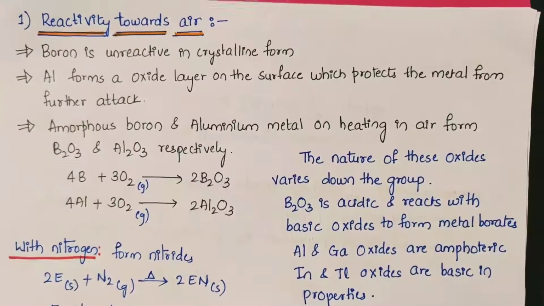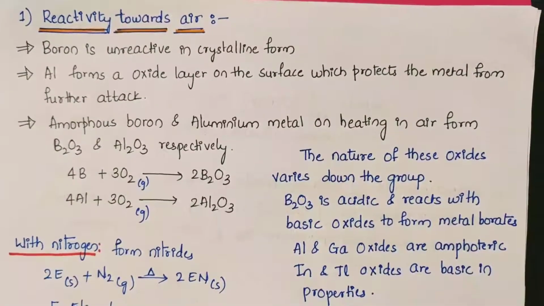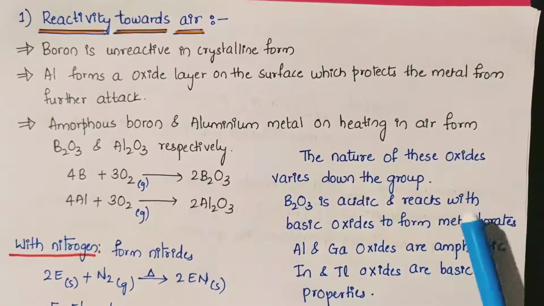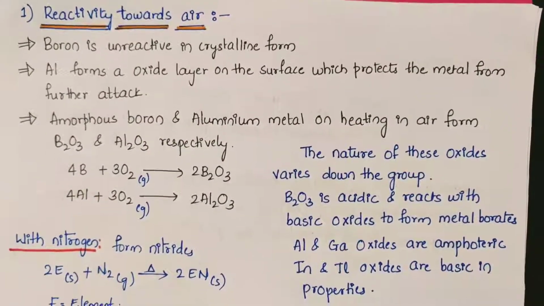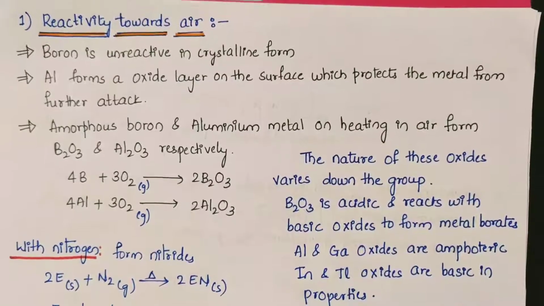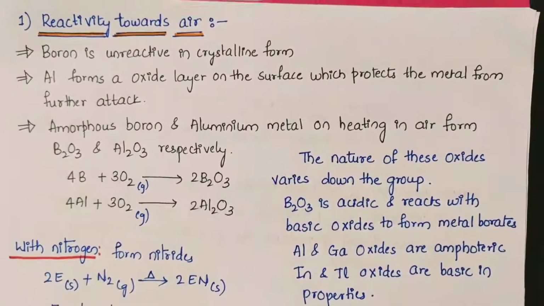Whatever the oxides formed, the nature of these oxides will vary down the group. For example, the oxide of boron is acidic and reacts with basic oxide to form metal borates, whereas Al2O3 is amphoteric.